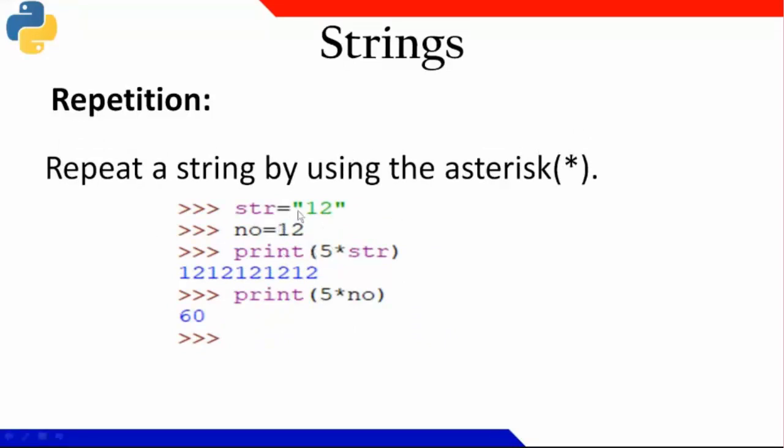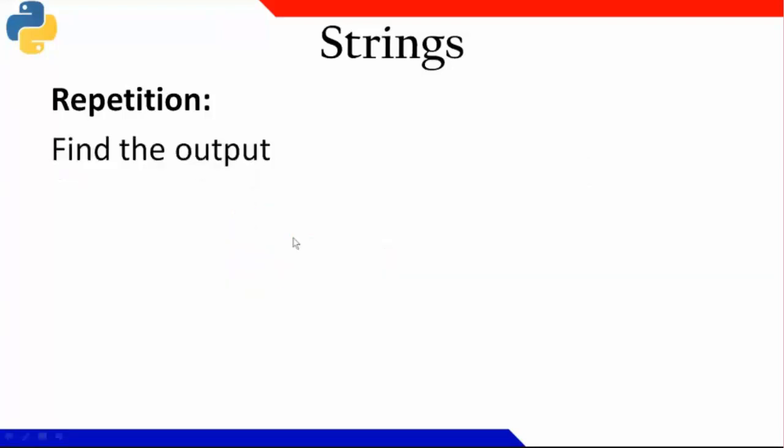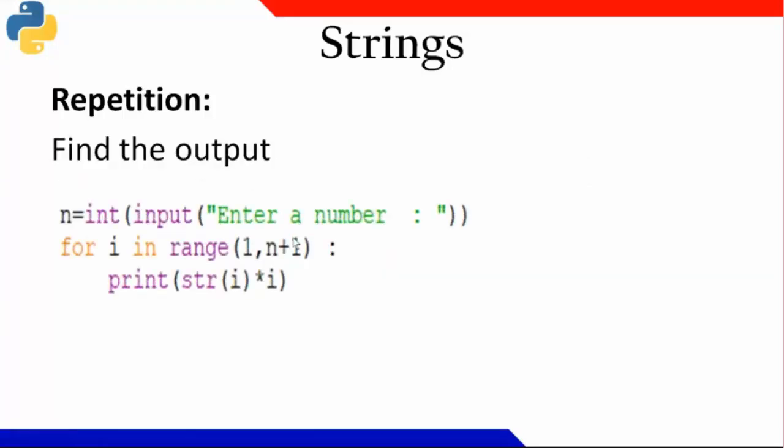Now you can see that str is 12, and when I'm multiplying 5 with str, 12 is repeated 5 times. But when I'm taking a number and I'm multiplying by 5, it is giving me 60. Okay. Now you can get the difference when I'm multiplying a number and when I'm multiplying a string. String will always be repeating, but a number will always be multiplying. Okay. I'm expecting an output. I'm checking whether you are sleeping or not.